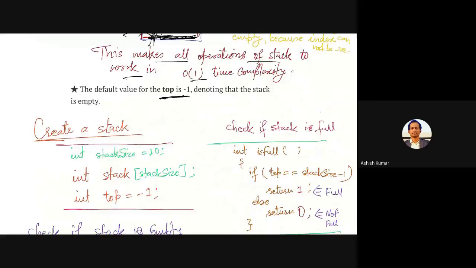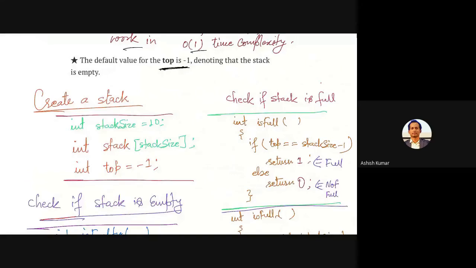Then coming to the logic part and algo part. So creating a stack is nothing but declaring an array of specific size. हमने यहाँ पे stack size लिया है, which I am declaring as a constant value here. You can also use #define STACK_SIZE 10. That is fine. This also is going to do the same job.